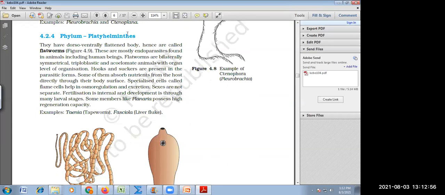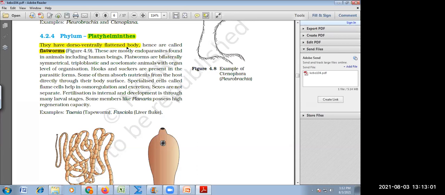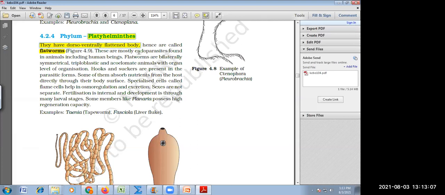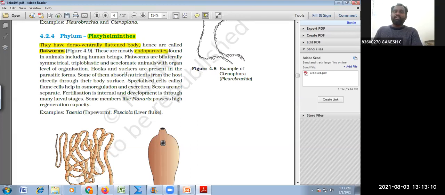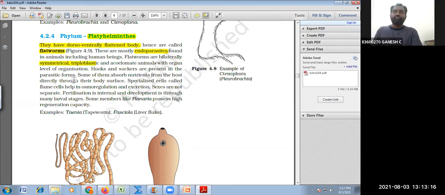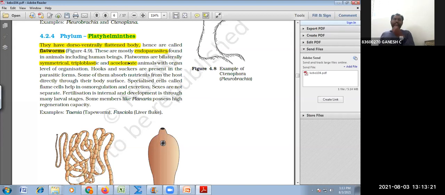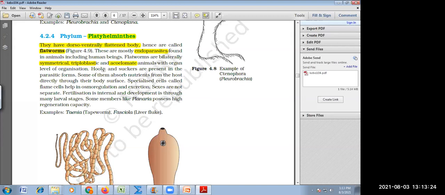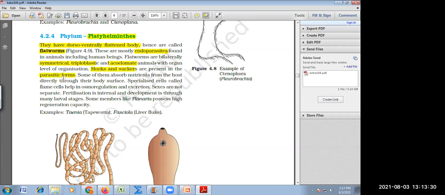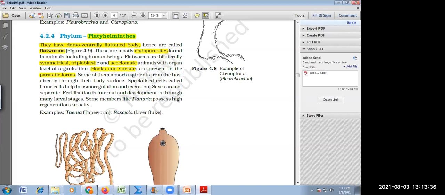What is the common name of flatworms? What is the scientific name of flatworms? Platyhelminthes. How are they flat? Dorsoventrally flat. And most of them are what type of parasites? Endoparasites. Which is the first triploblastic phylum? Platyhelminthes. And which is the first triploblastic acoelomate phylum? Platyhelminthes. What type of helminth will have hooks and suckers? Parasitic. What are the additional structures present in the parasitic form? Hooks and suckers.